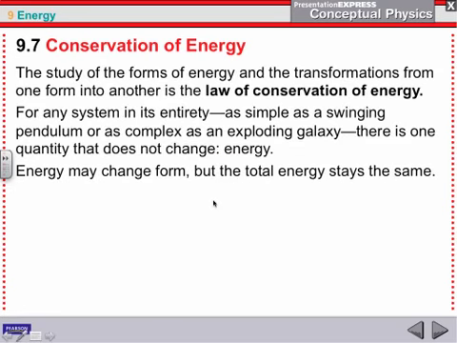We're going to hear, that's going to be another change of energy that we have. All of those things are just changing back and forth. But if you found all of the total energy that was there, or every different thing that it formed into, it would be what it started with.